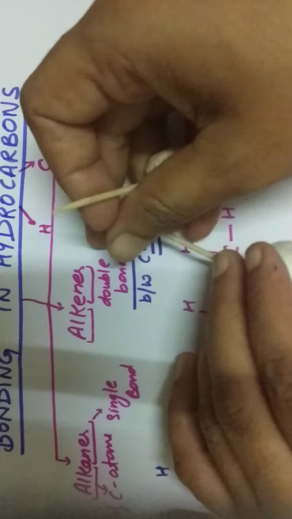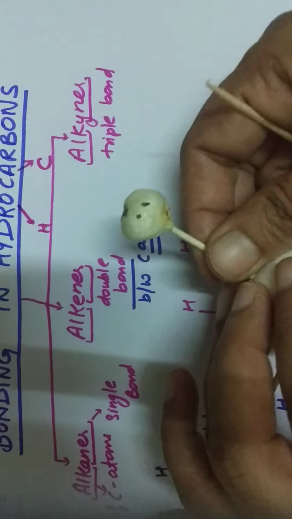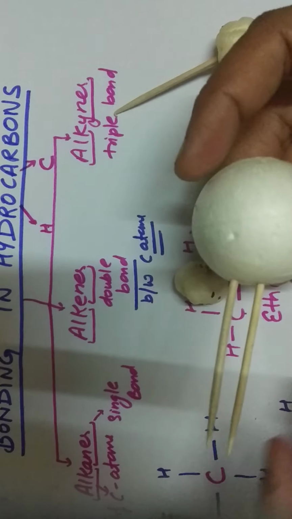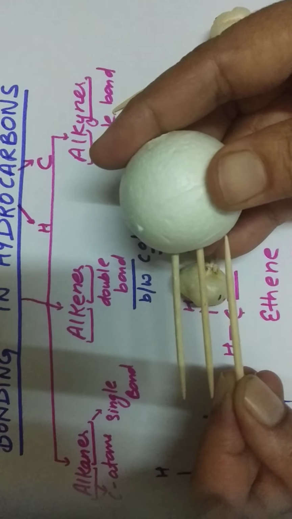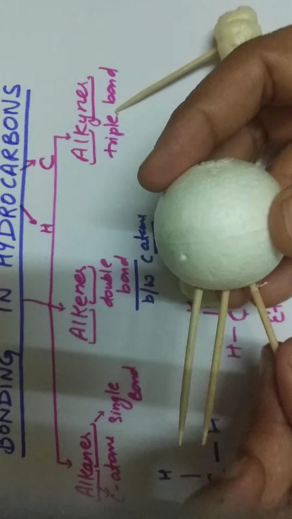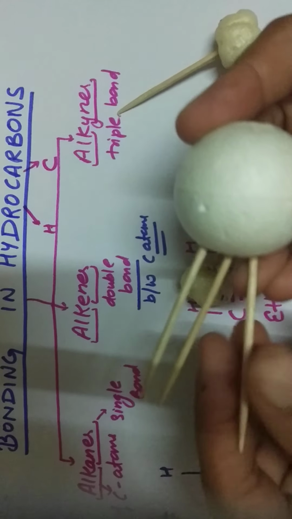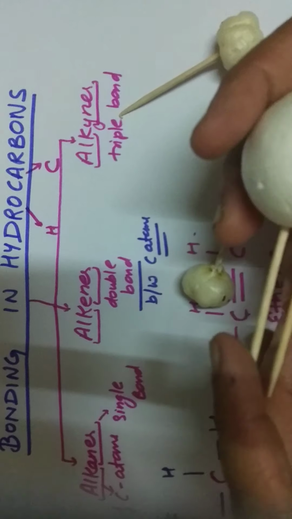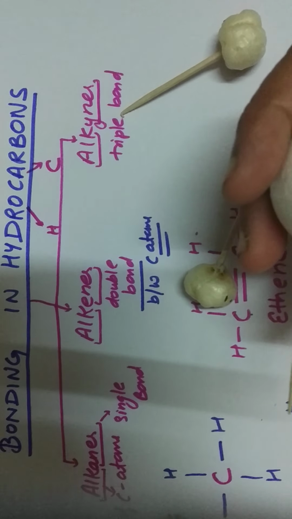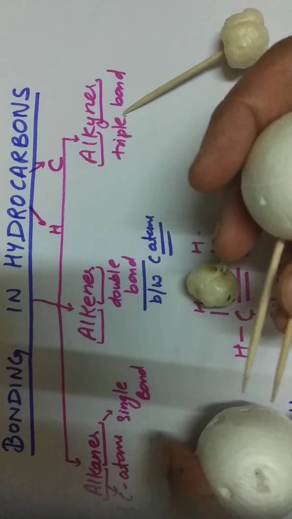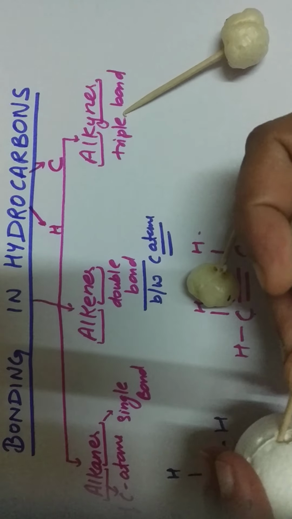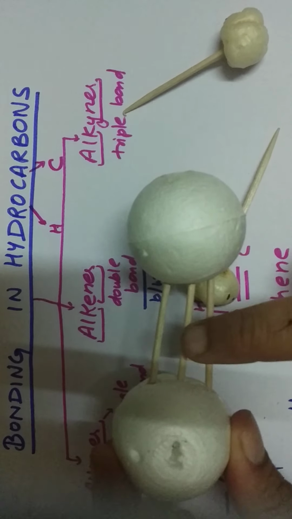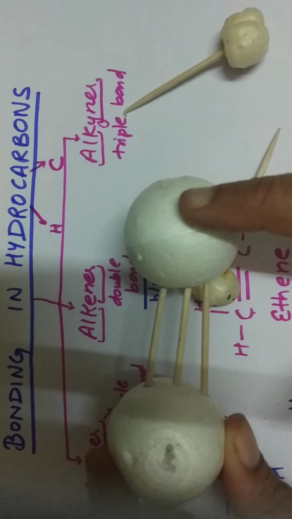Triple bond means it will share 3 electrons with the other carbon atom. You can see 1, 2, 3 for this carbon, and 1, 2, 3 for this carbon.